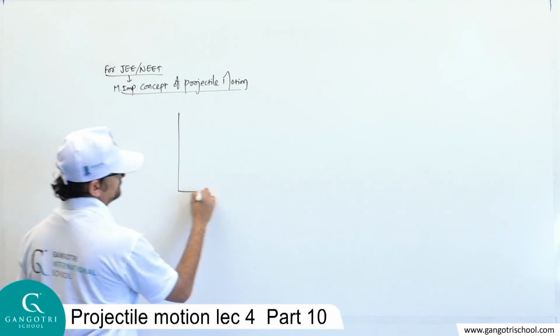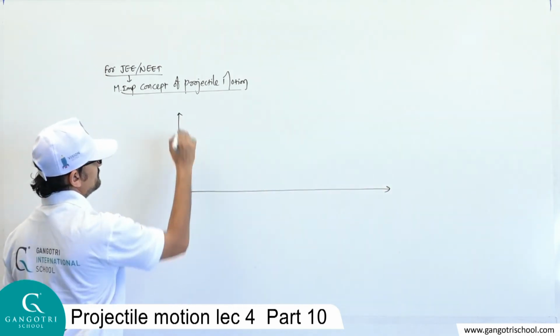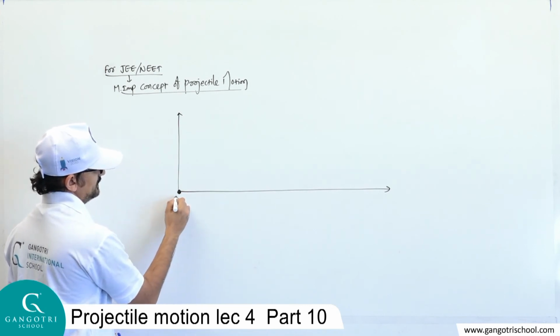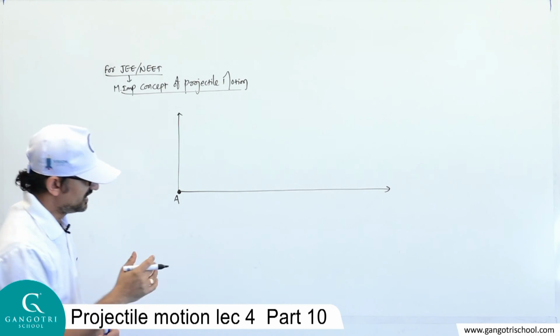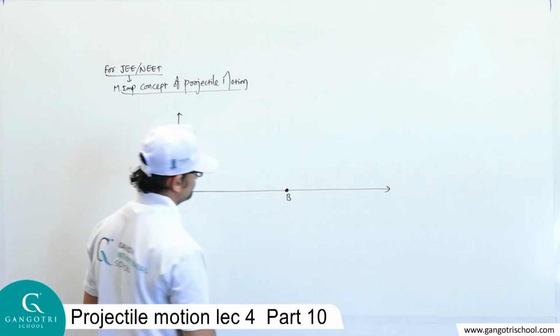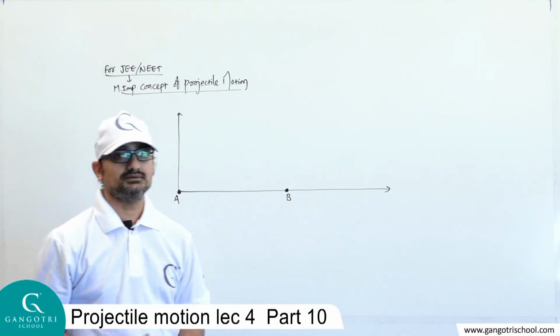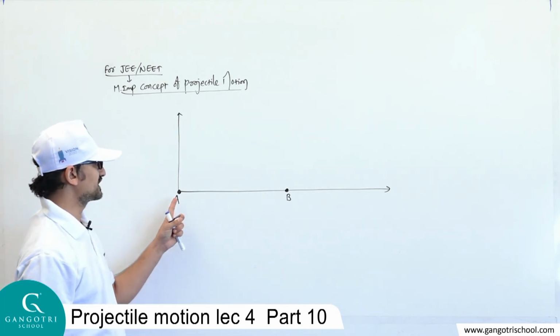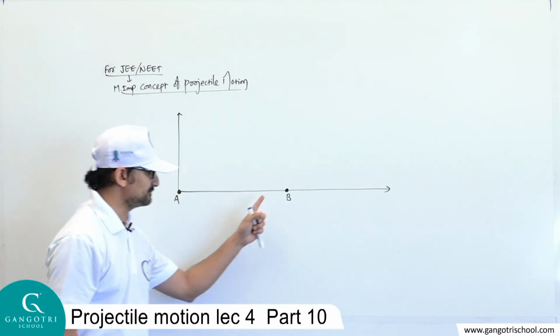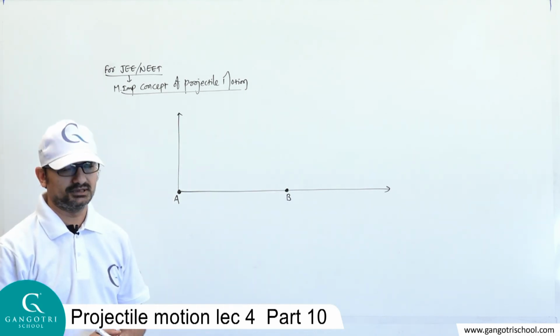Assume that one person is standing here at point A, and another person is standing here at point B. So there are two persons on the surface of the ground, on the earth.